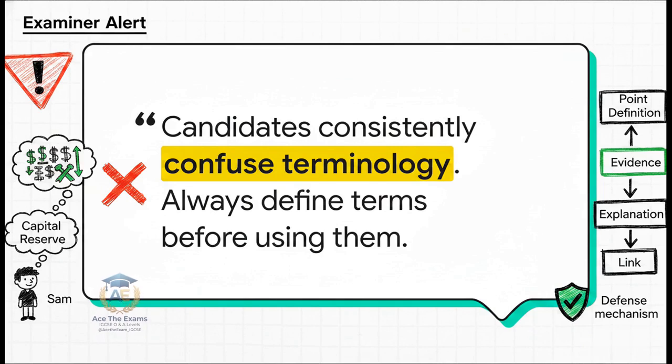Look at this critical, red-level examiner alert directly from the source. Quote, candidates consistently confuse key terminology. Always define terms before using them in extended responses. Never, ever assume the examiner knows what you mean. If you're pitching high-level strategic concepts but you're getting sloppy and using the terms capital reserve and capital expenditure interchangeably, that triggers an immediate valuation downgrade. Explicitly defining your terms before deploying them in your argument is your ultimate defense mechanism.